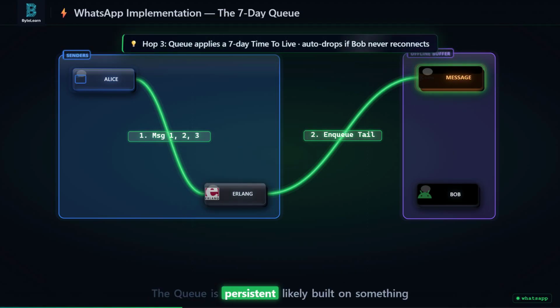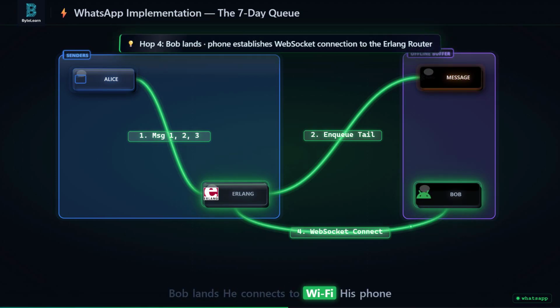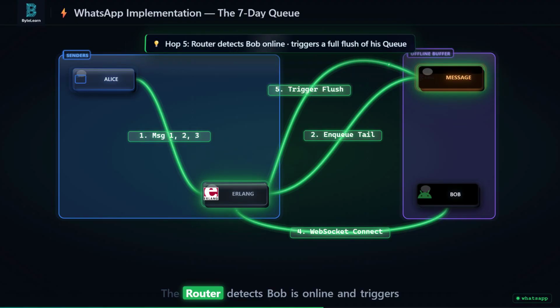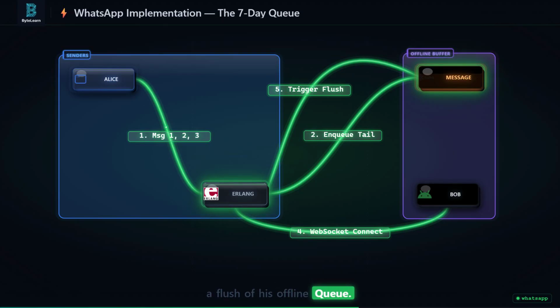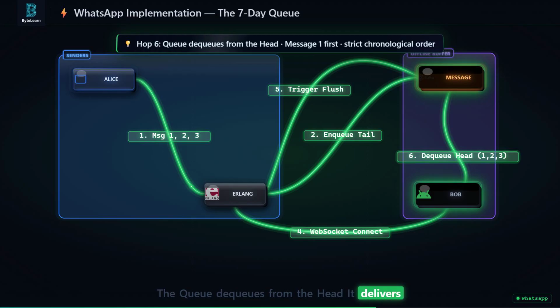The queue is persistent, likely built on something like Kafka or a custom storage engine, and applies a strict 7-day time to live constraint. If Bob doesn't connect in 7 days, the queue is dropped to save server space. Bob lands. He connects to Wi-Fi. His phone establishes a WebSocket connection to the Erlang router. The router detects Bob is online and triggers a flush of his offline queue. The queue dequeues from the head. It delivers message 1, then message 2, then message 3. They arrive on Bob's phone in the exact order Alice sent them.